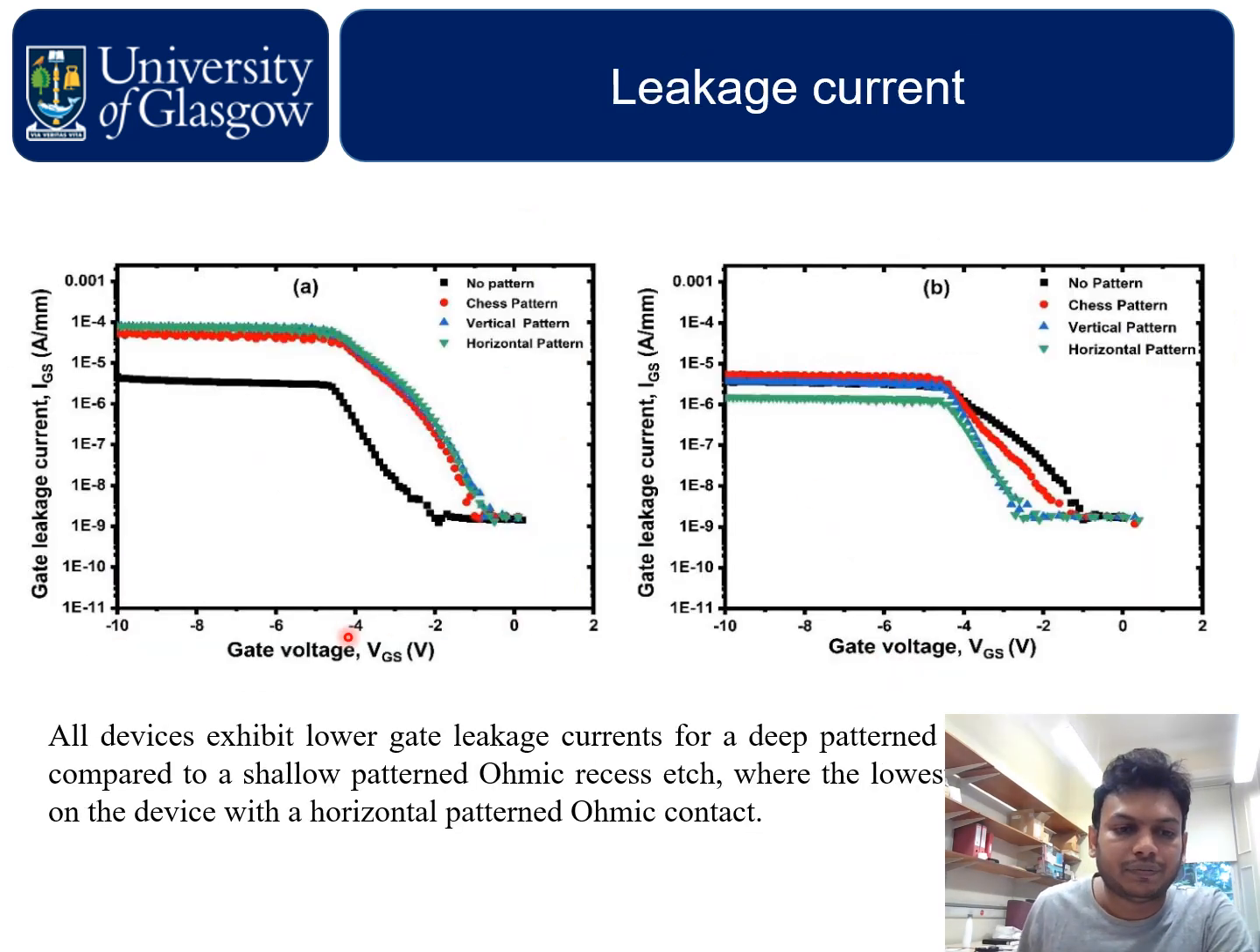The leakage current. All the devices exhibit a lower leakage current for the deep pattern ohmic recess etch compared to the shallow pattern ohmic recess etch, where the lowest value is observed on the device with the horizontal pattern ohmic contact. The lowest value I got is 1.5 microamps per millimeter in the horizontal pattern deep etch.